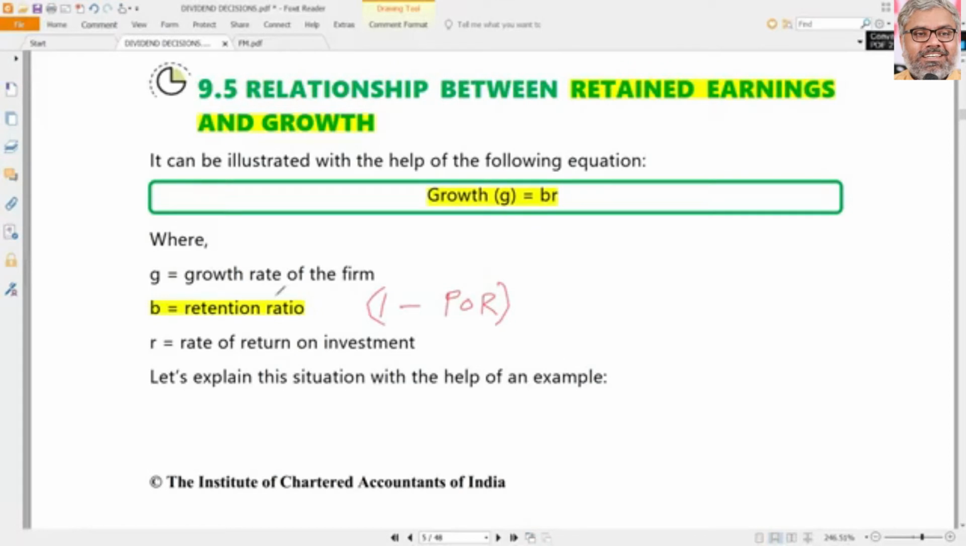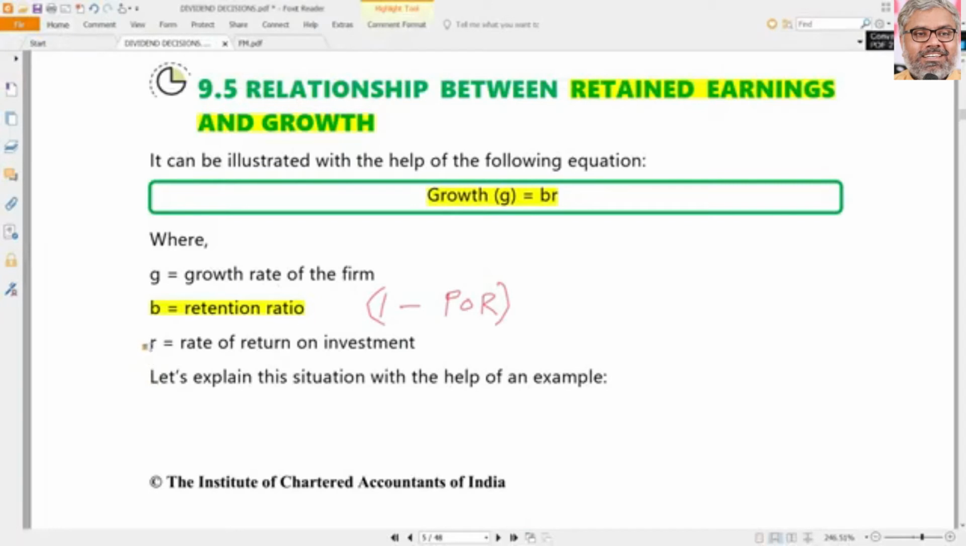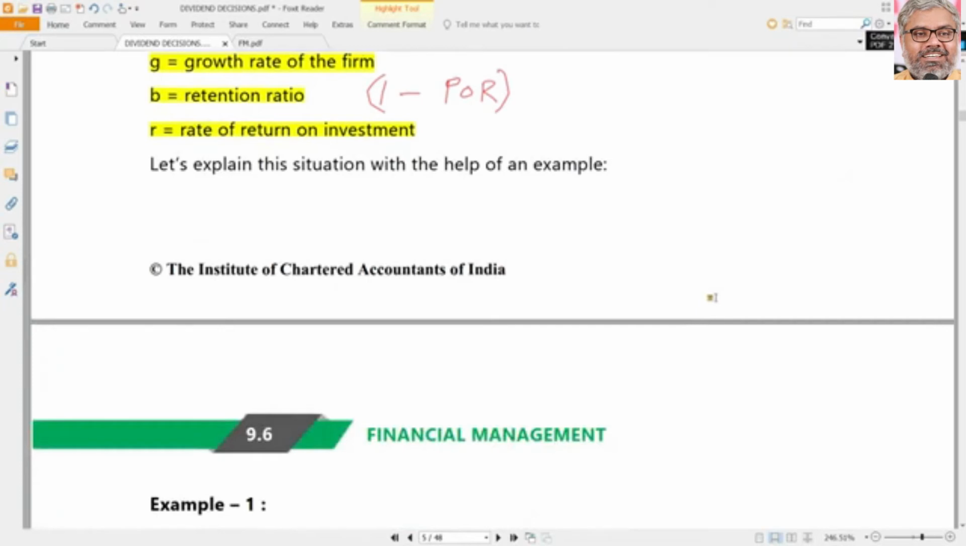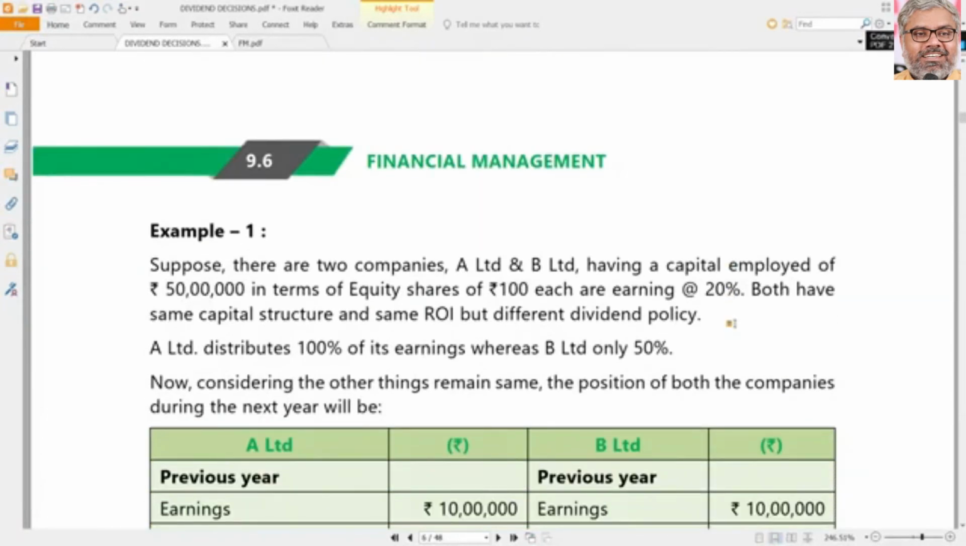R is what? R is the rate of return on investment. Sometimes it can be called just the internal rate of return for an organization or return on investment for an organization. That means normally what return an organization can earn on its investments. That is the rate of return on investments. Multiplying these two will give us the growth rate of the firm. So G is equal to B multiplied with R. B is retention ratio, R is IRR or ROI, as the case may be, depending upon the information given in the question.